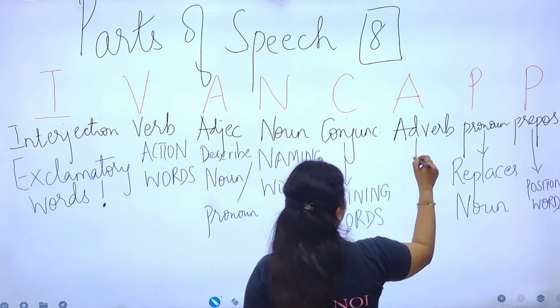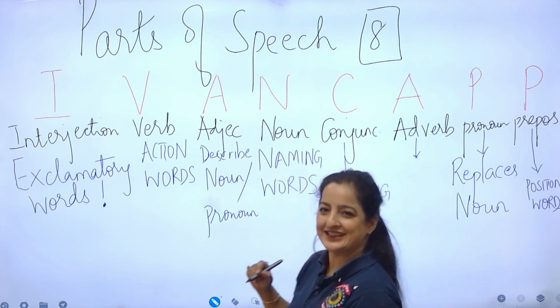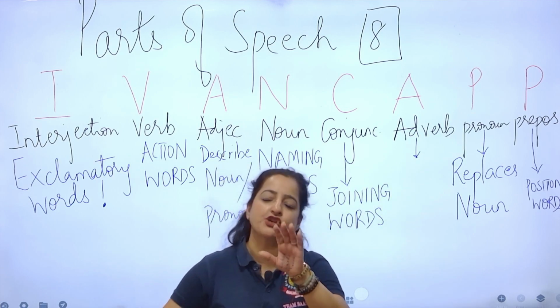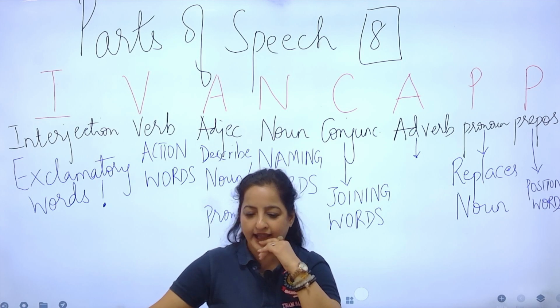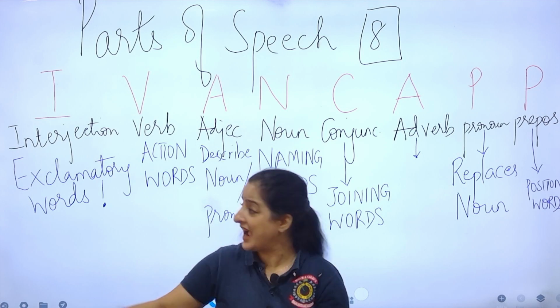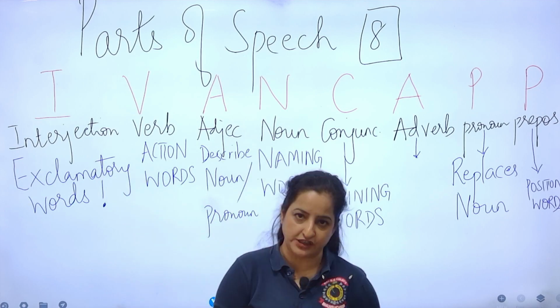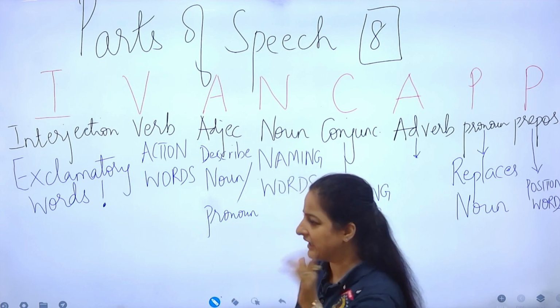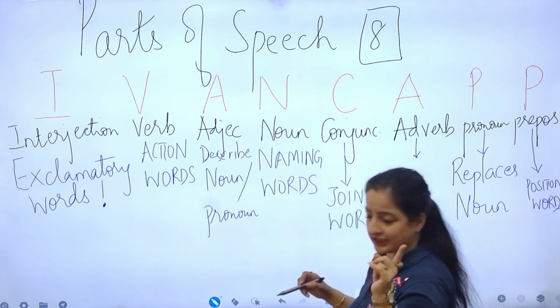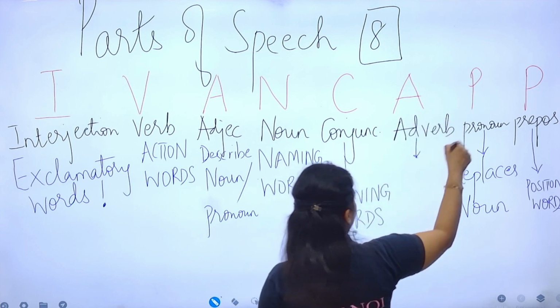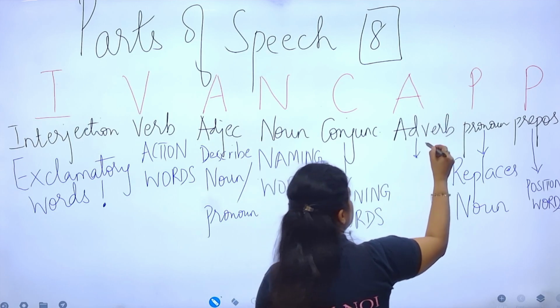Lastly, adverb. I take it up as the last one because this is the most complex of all. Adverb is such a part of speech which actually qualifies all the parts of speech. But as of now, here I can give you a hack. The function of the adverb is hidden in the spelling itself.